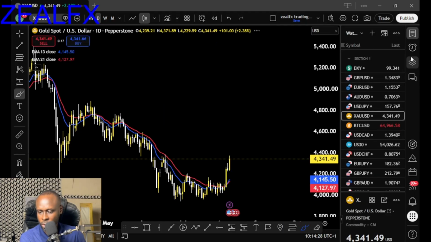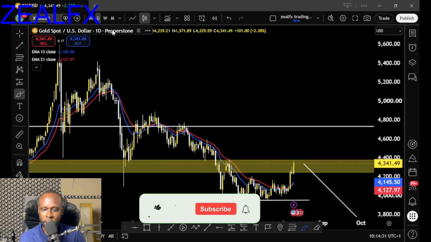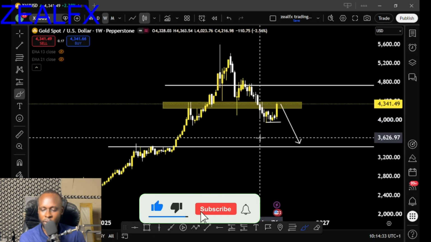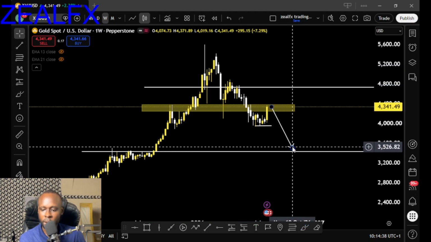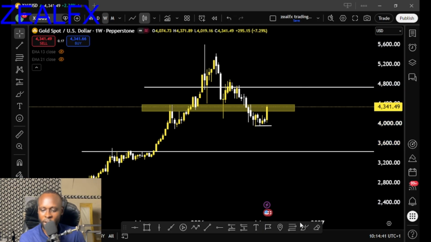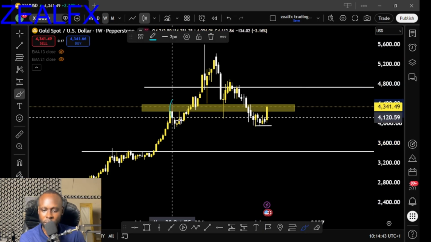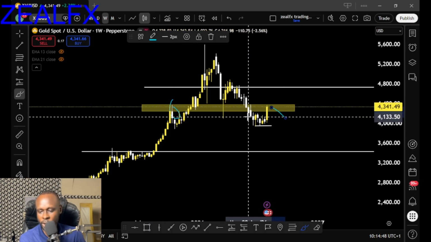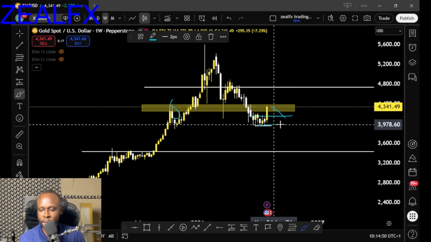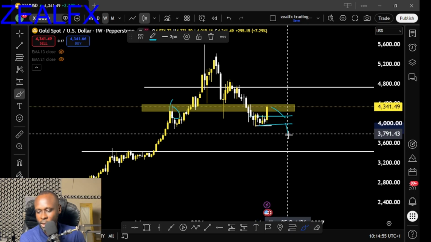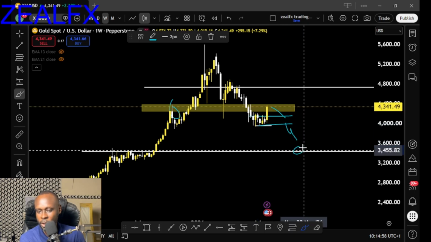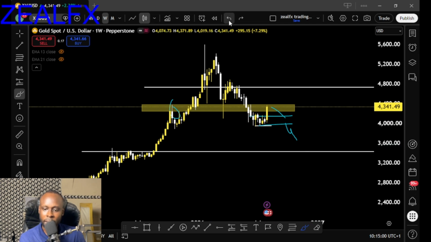which is gold USD. The gold USD on my weekly time frame, price closed on a weekly resistance level. So as long as we have price close on this weekly resistance level, this is a sign of price reversal for gold to these next support areas. So once we see price break below these support areas, this will trigger a sell to this level on gold USD. And let's look at the structure of the gold on the weekly time frame.